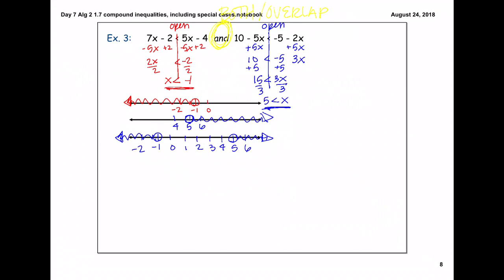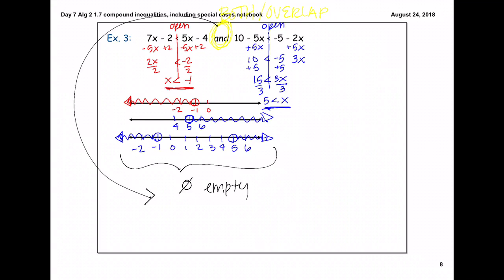Remember, though, we wanted an and problem, and they have to overlap. There is nowhere on this number line where these overlap, so we say it is no solution. It is an empty set. And in interval notation, we can just use this circle with the line through it to notate